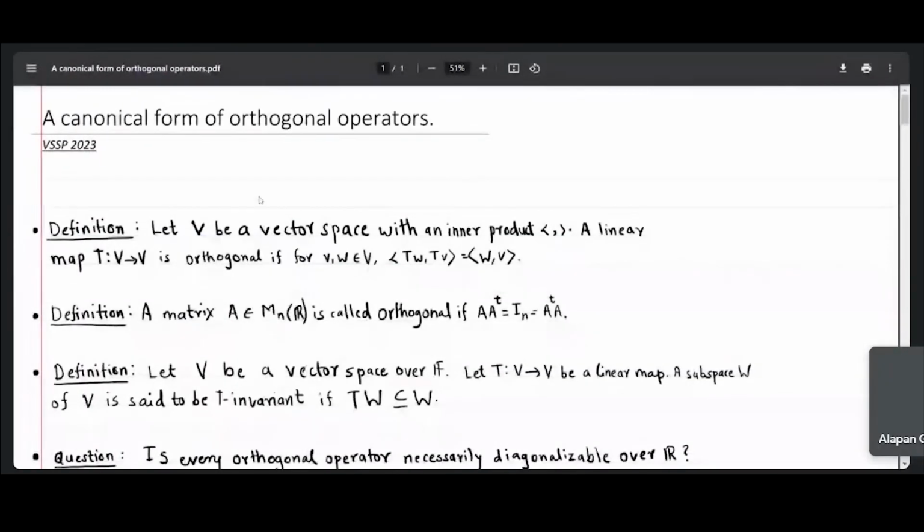Hello all. I am Muktai Desai. My seminar topic is a canonical form of orthogonal operators. We will prove a theorem about a canonical form of orthogonal operators. Before that, we will see some basic definitions about orthogonal operators.